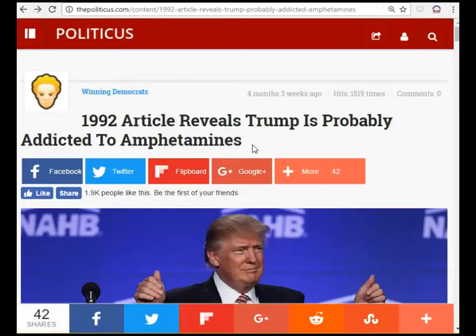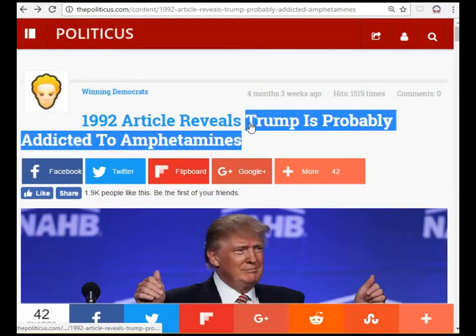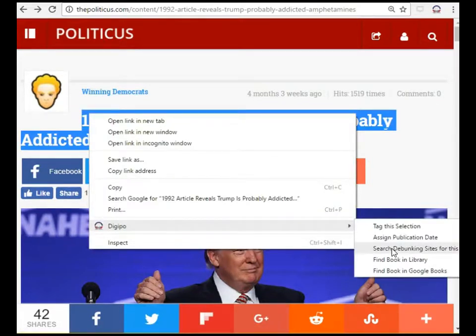So I've heard this claim before. I wonder if it's ever been debunked by one of the sites like Snopes that debunks those kinds of things. Let's just grab the text. Trump probably addicted to amphetamines. This tool right here, search debunking sites for this selection.